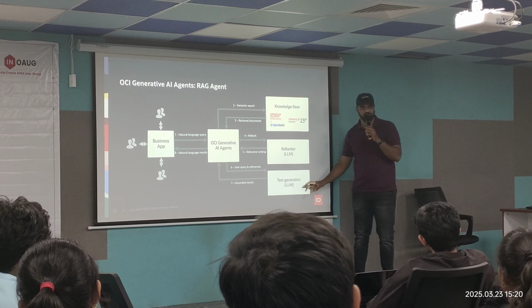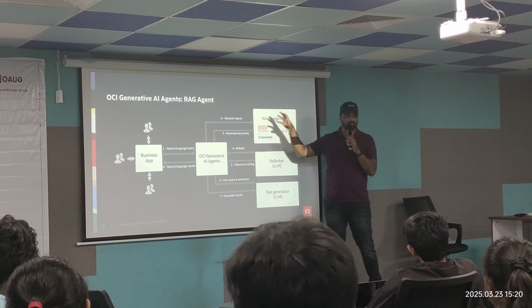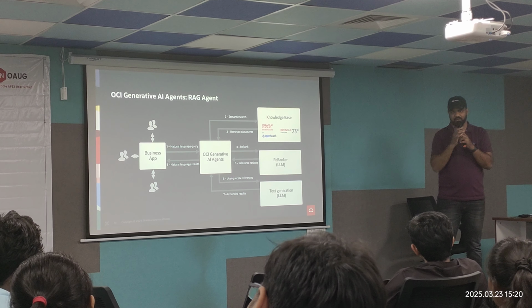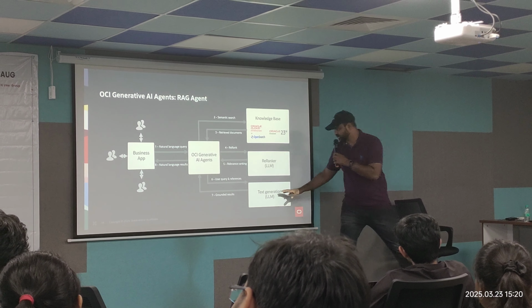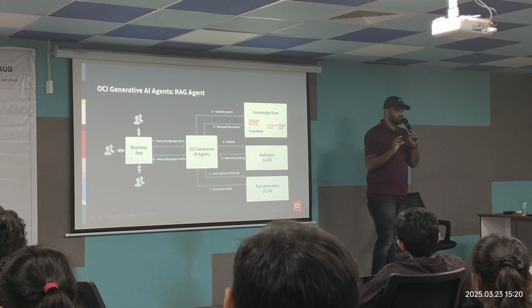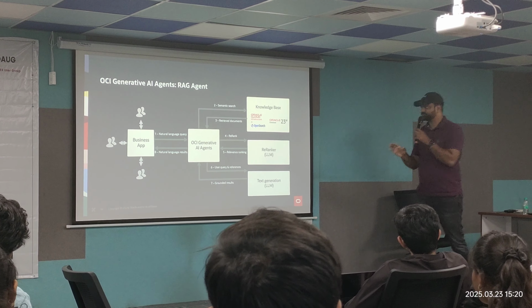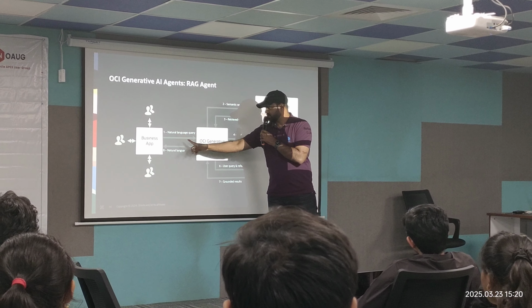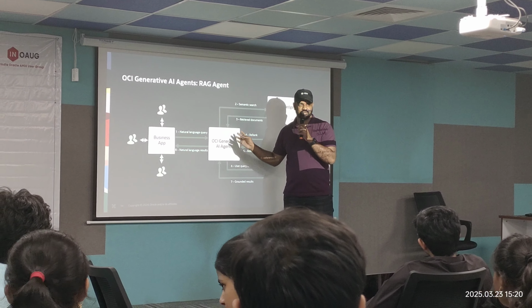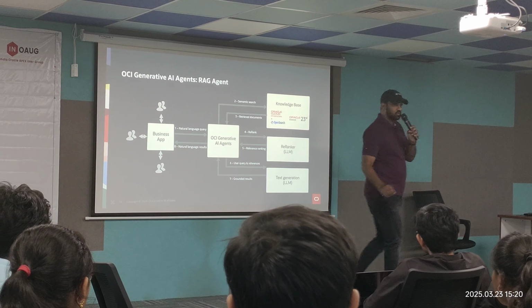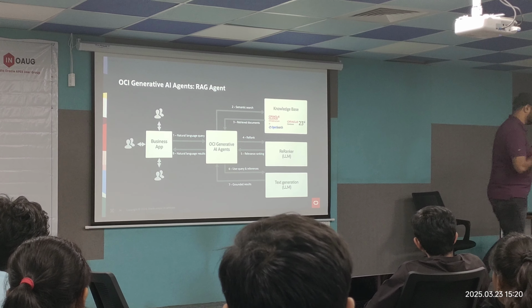The text generation LLM will finally summarize that, whatever summarized text you saw. Out of 3 or 4 paragraphs, it has generated a simple paragraph. This is the response that you are getting, the grounded results. So this is how your generative agents work. For me, when I'm calling this way, it is just like a REST API call to my OCI Generative Agents, and it's a response back. That's it for me. The remaining things will be taken care of automatically by the RAG agent.